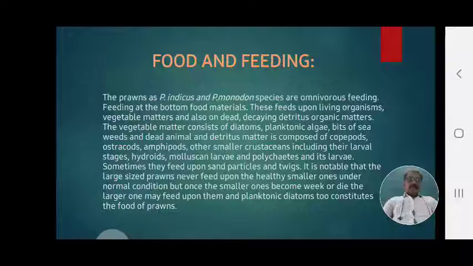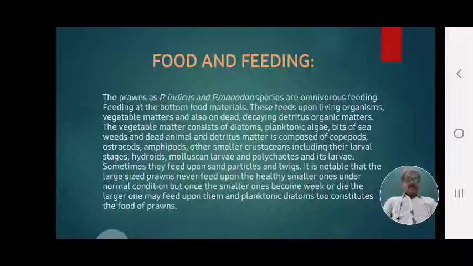Planktonic diatoms are again used as a food material. Not only is the larger one feeding upon them, but planktonic diatoms also constitute the food of prawns. Larger prawns also take them as a food material. That food material is the diatoms. Many varieties of diatoms are used as food.